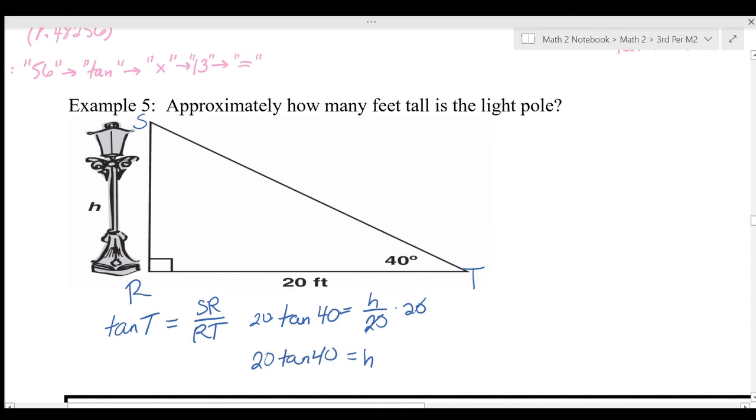And then I'm going to input that on my calculator as 40, then press tangent, then press times 20 equals, and the height of my lamppost is approximately 16.7820 feet.